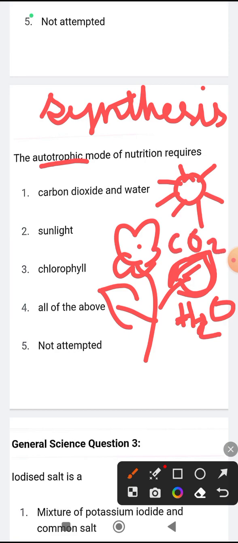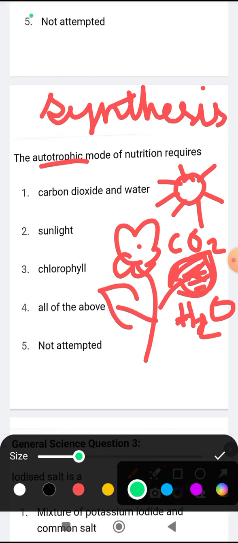So in the presence of sunlight, water, and carbon dioxide, the chlorophyll pigment of the leaves, in the leaves there is what? There are chlorophyll pigments. Okay, like here there are many chlorophyll pigments.